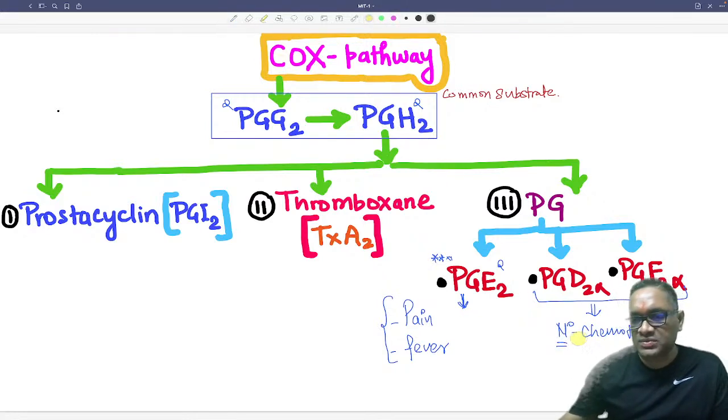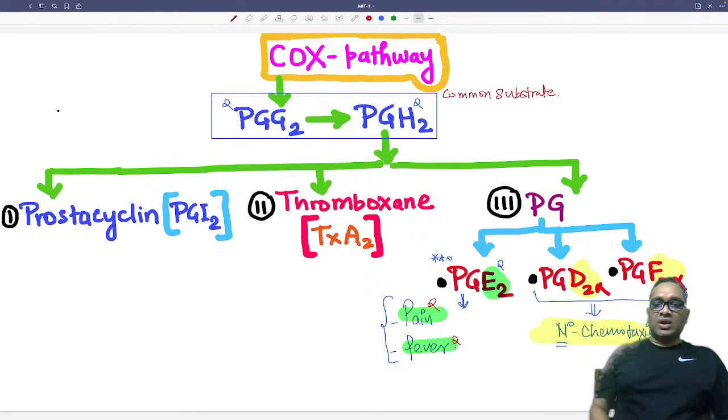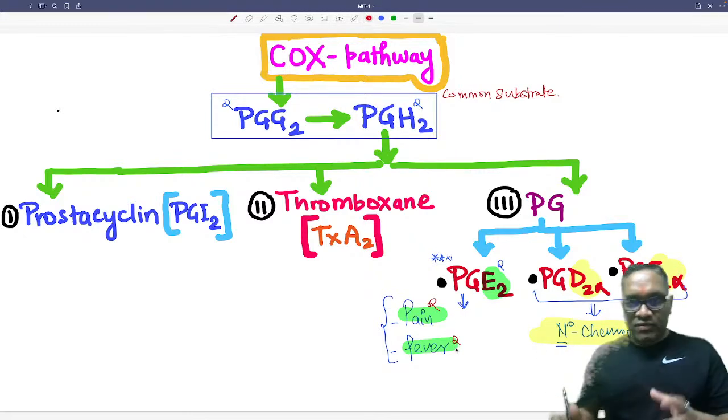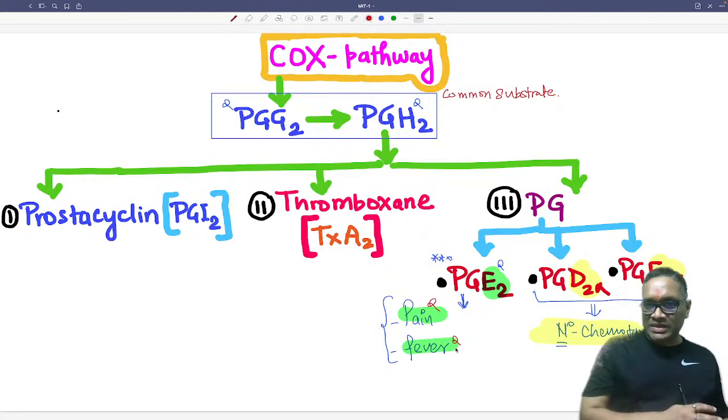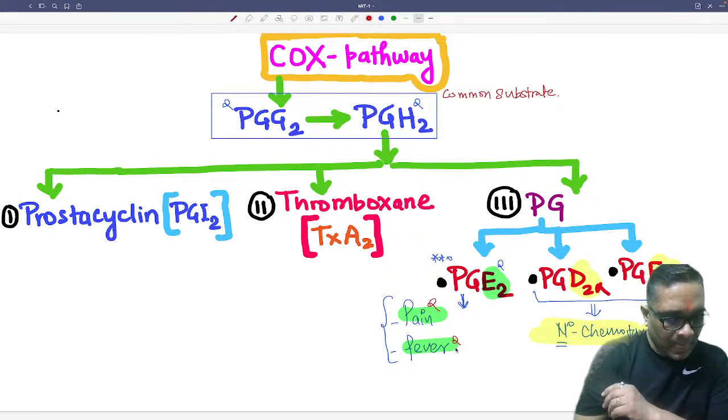Now you understand, this was the question. Who will do neutrophilic chemotaxis? It is PGD2 alpha, PGF2 alpha also, right? What is the function of PGE2? PGE2 is associated with pain and fever. These are earlier questions which the examiner had asked in the NEET PG exam. Prostaglandins are derived from the common substrates, prostaglandin G2 and prostaglandin H2, right?